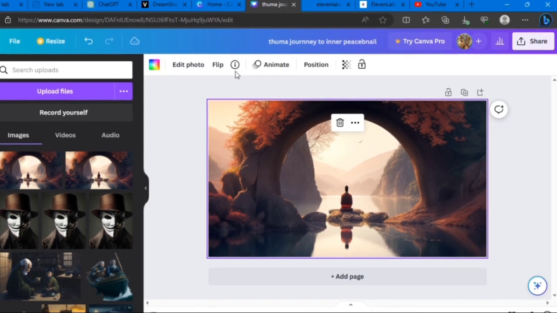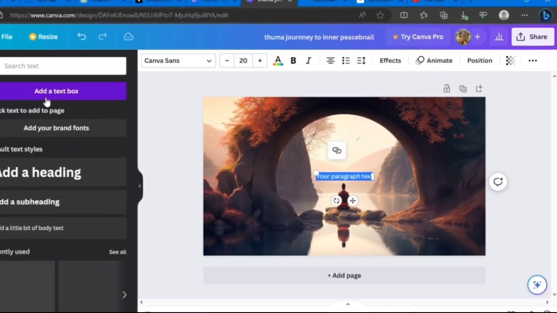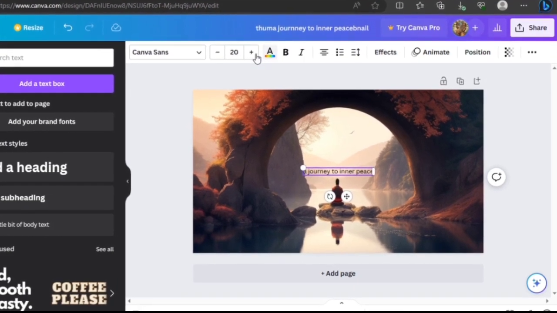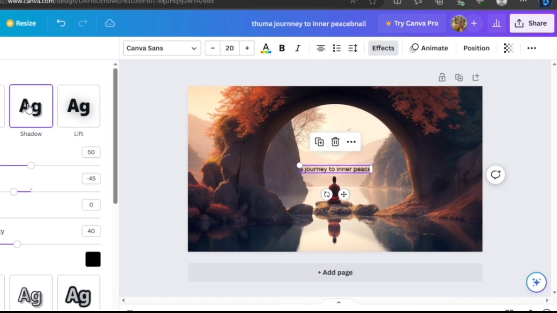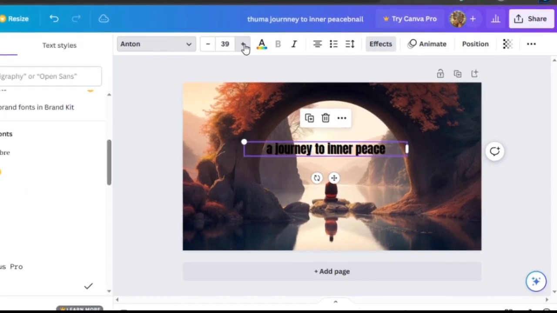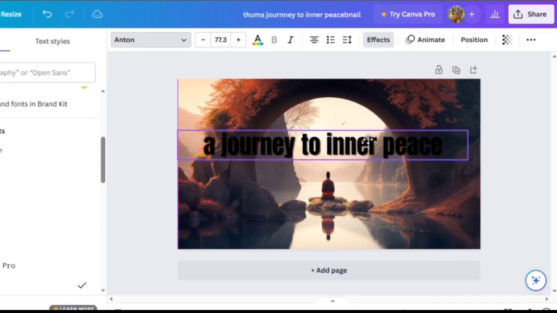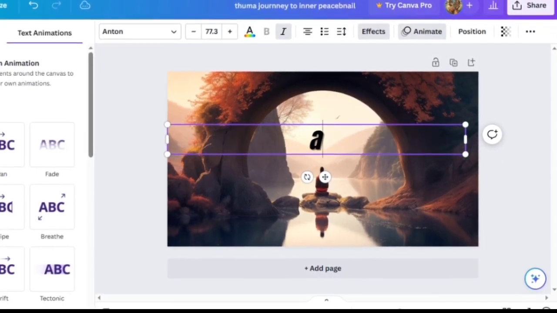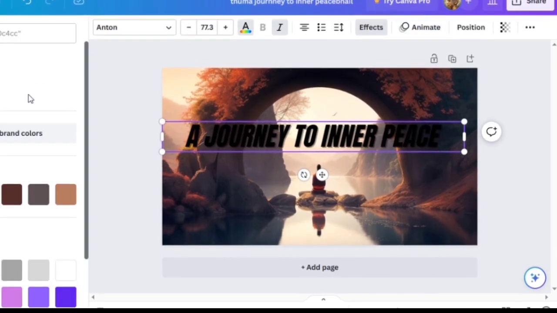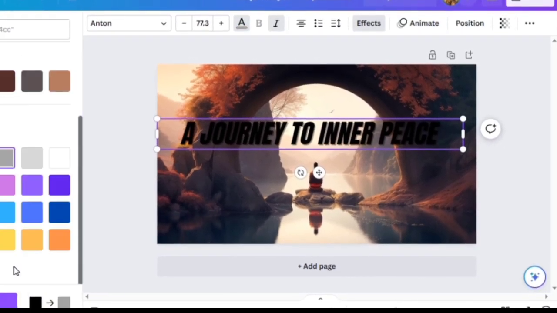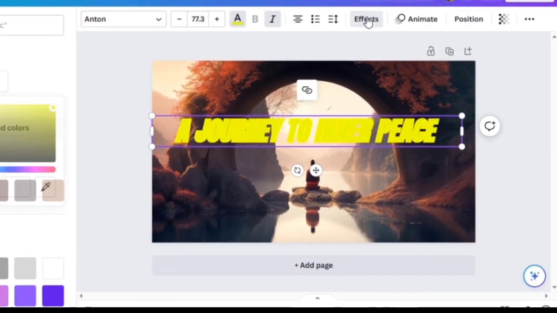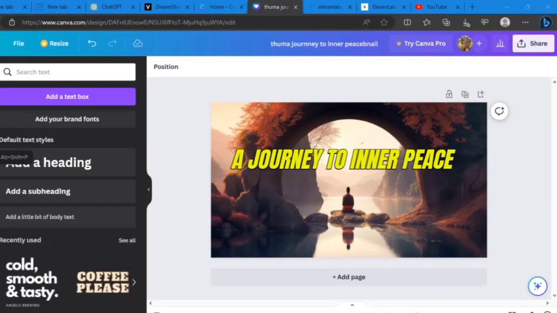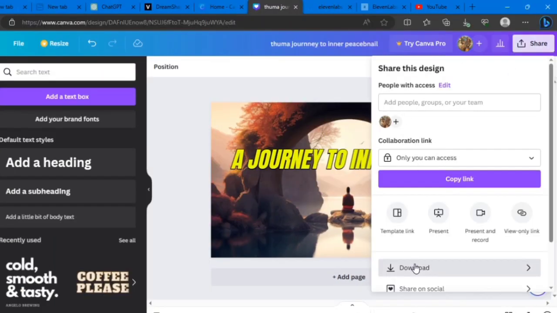Your thumbnail should accurately represent the content of your video while being clear and easily understandable at a glance. Use high-quality images or graphics that relate to your video's topic, and ensure the text, if any, is legible and adds value to the visual appeal. To make your thumbnail stand out, consider incorporating eye-catching elements. Use contrasting colors to make key elements pop. Add bold and attention-grabbing text that conveys the essence of your video's message. Experiment with different fonts, sizes, and styles to find what works best for your brand and content. If you're done creating, download the image as PNG.